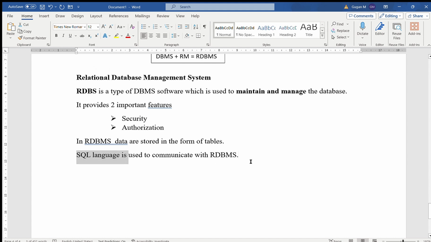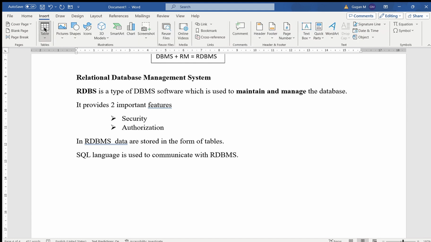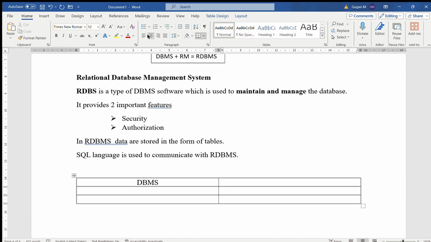Let's see the difference between DBMS and RDBMS. In DBMS, data are stored in the form of files.